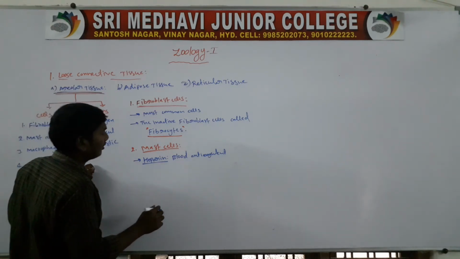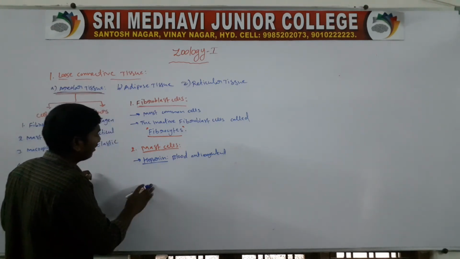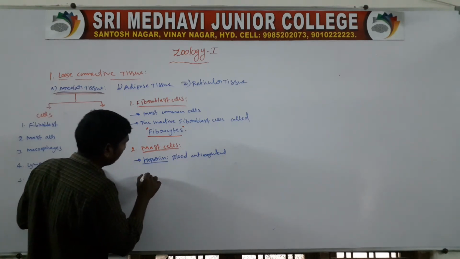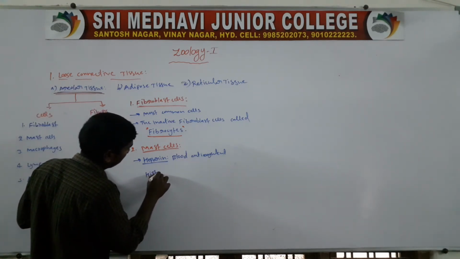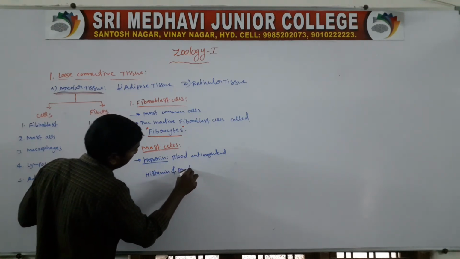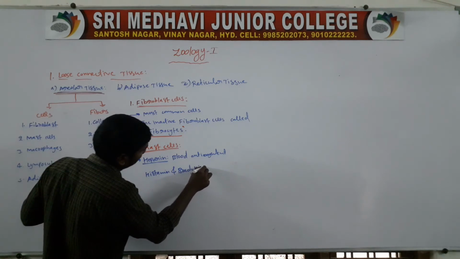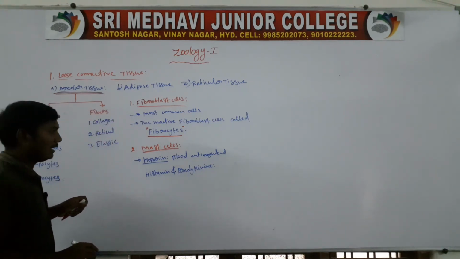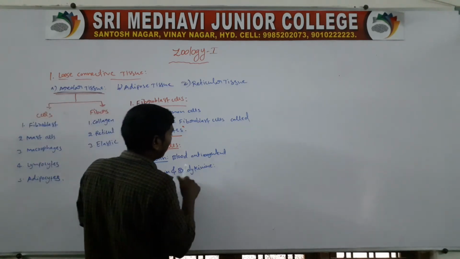Next one, histamine and bradykinin. So these are the vasodilators.